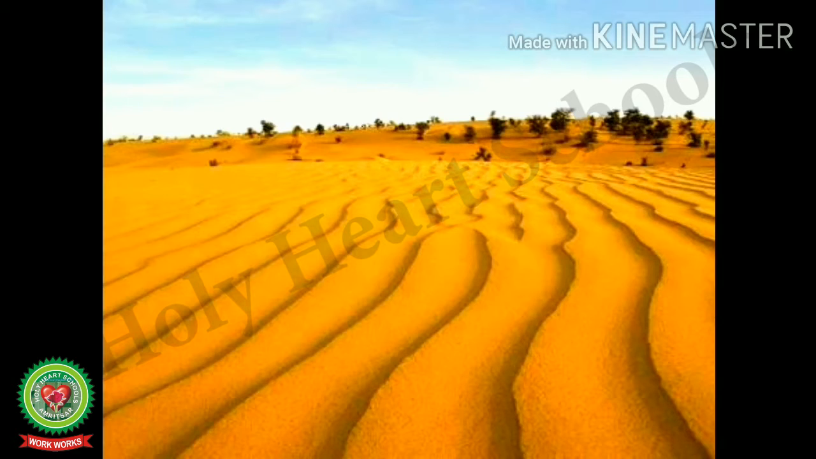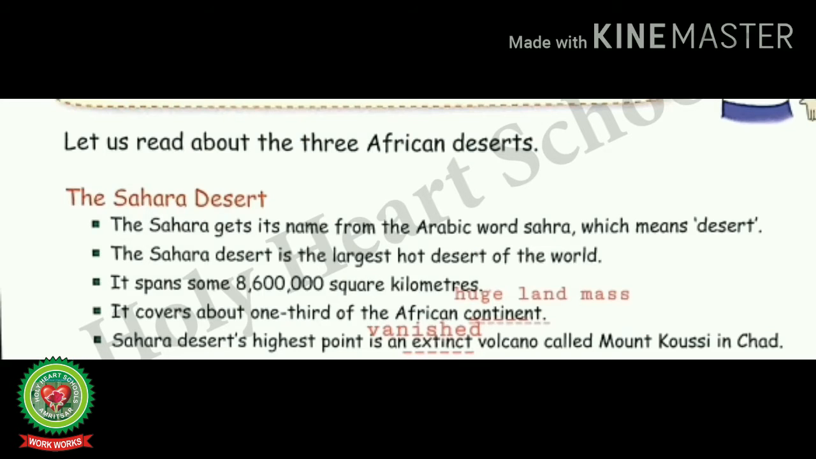Deserts are very hot and dry. Some portions of deserts are sandy while some others are stony or rocky. They receive less rainfall. The days are very hot and nights are very cold in deserts. The camel is the most important means of transport. Let us read about the three African deserts.